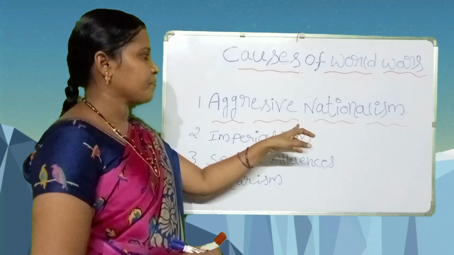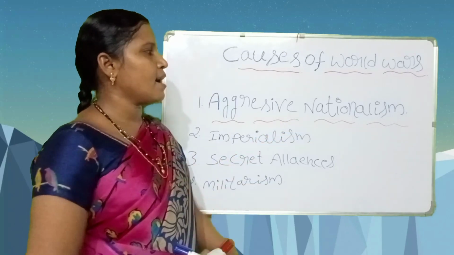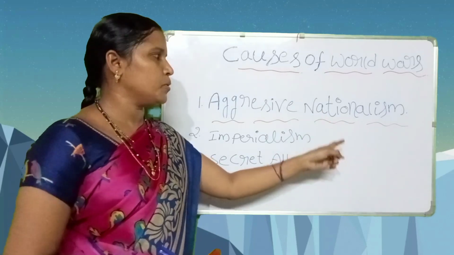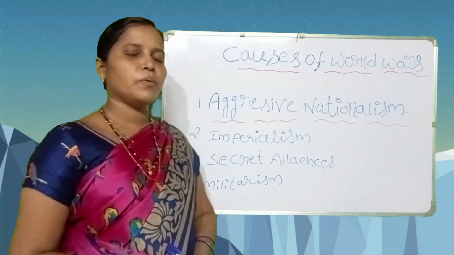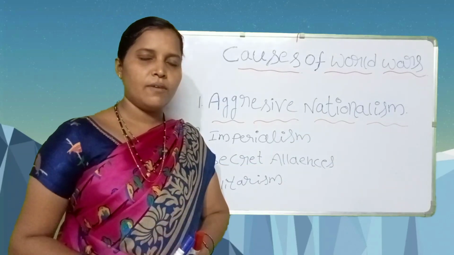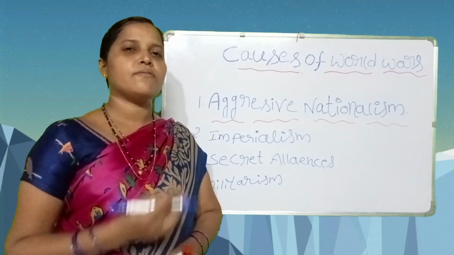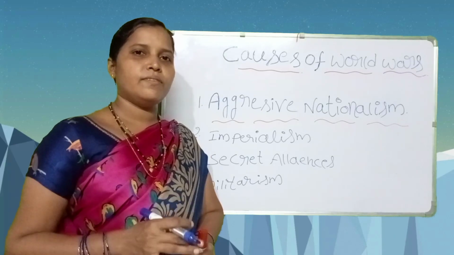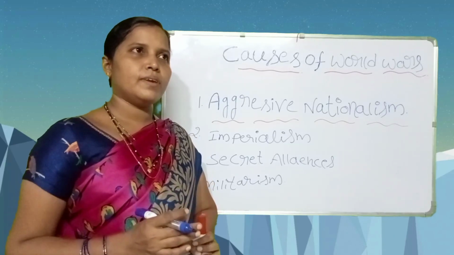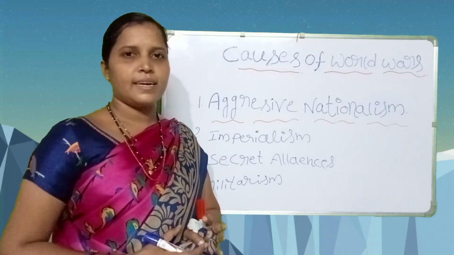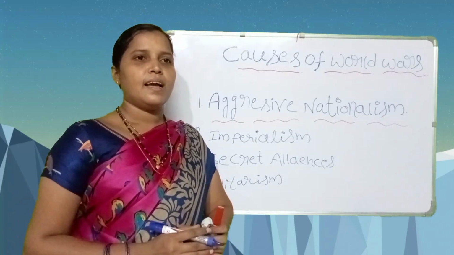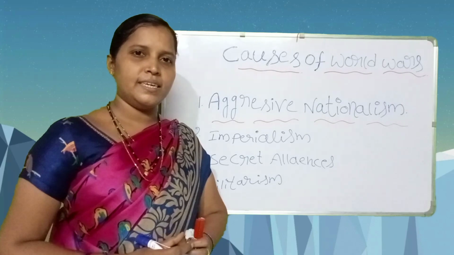For example, the ideology of nationalism is positive. It is a good thing. For example, I am very proud of our country because I am a citizen of India. That's why I feel very happy. I feel very proud of my country because I am an Indian citizen. I feel I love India.